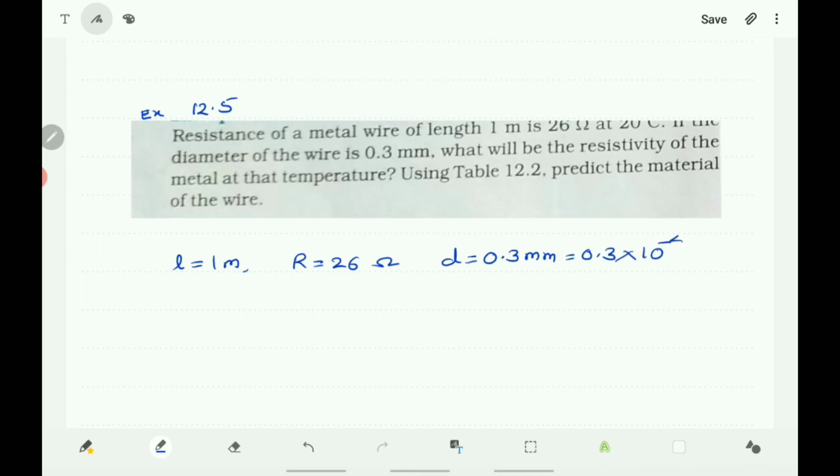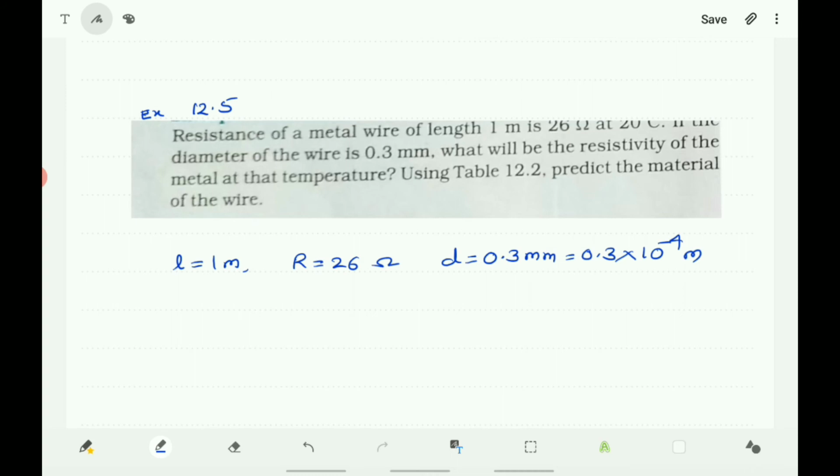you know that 10 millimeter is equal to 1 centimeter and 100 centimeter is equal to 1 meter.